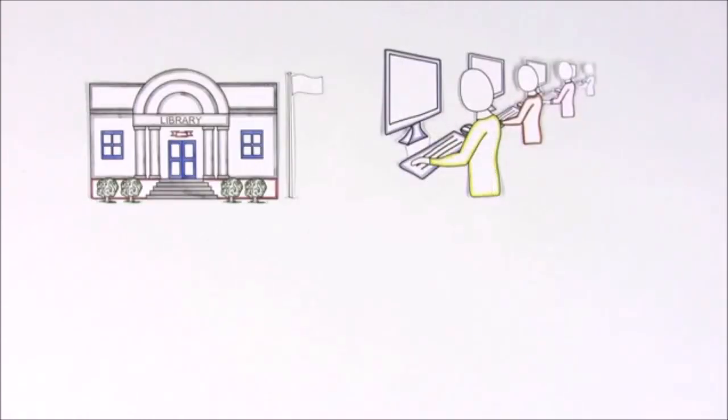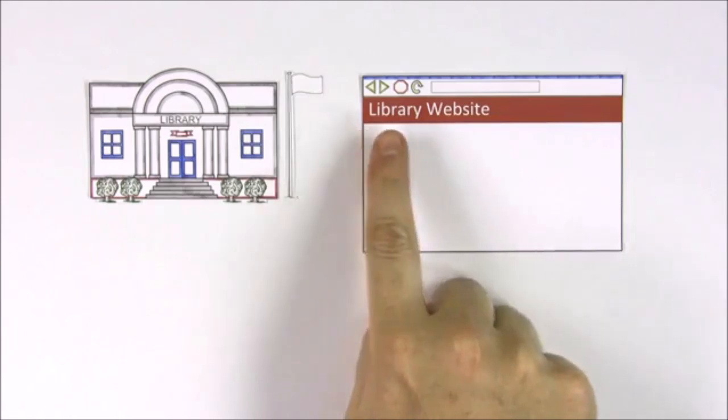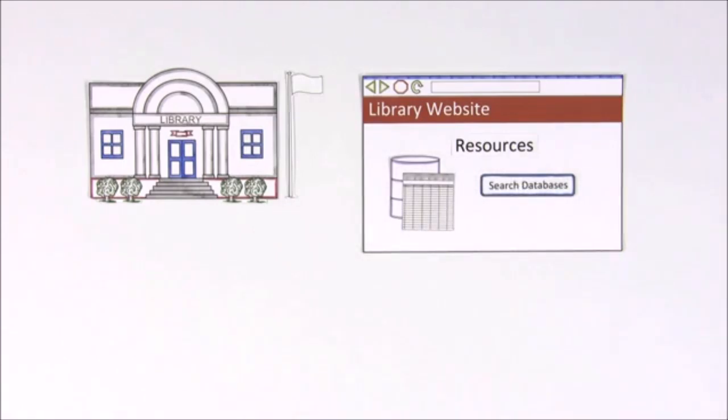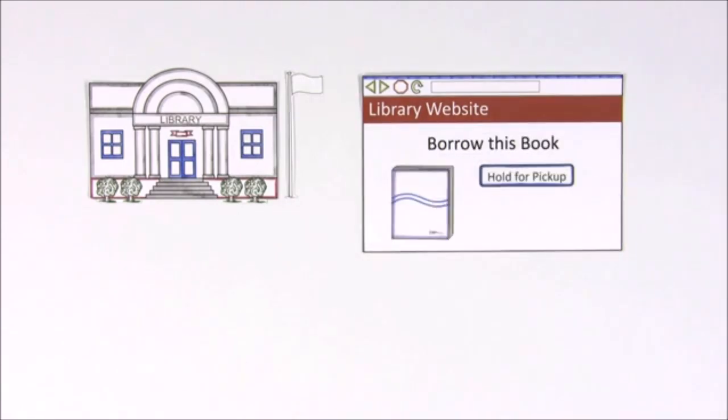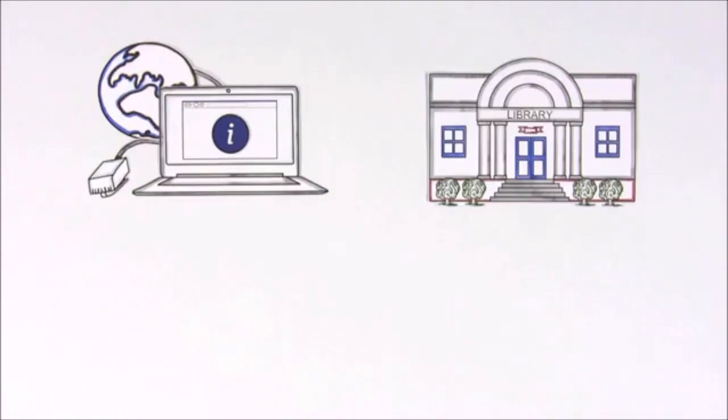And libraries have changed too. Most provide free access to the internet via on-site computers and/or Wi-Fi. Today, many libraries have comprehensive websites that allow you to access resources like research databases that would be difficult to access otherwise. You may even be able to check out books online or borrow electronic books that display on your e-reader.